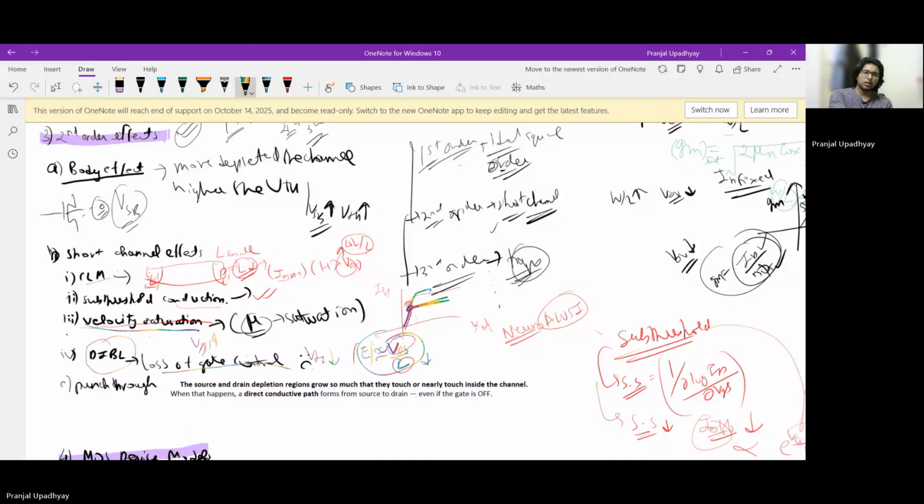Yeah, great. So let us talk about the final topic, which is punch through. Punch through is when the depletion regions of source and drain merge, so they form a conductive path. And now a lot of current can flow, which is very damaging to the device. It basically forms a conductive path even when the gate is off or when the gate is not active.